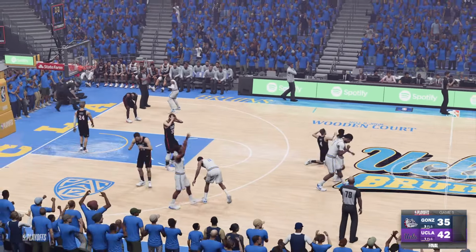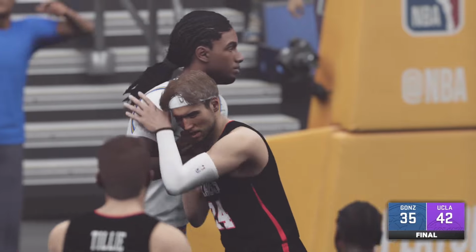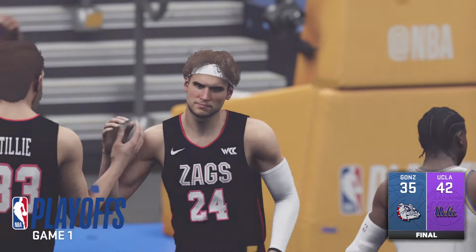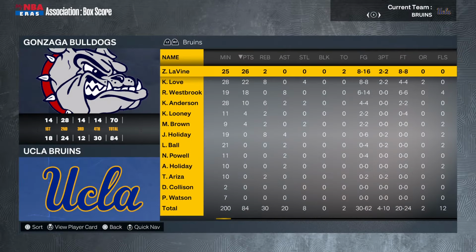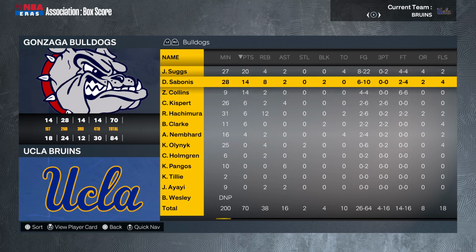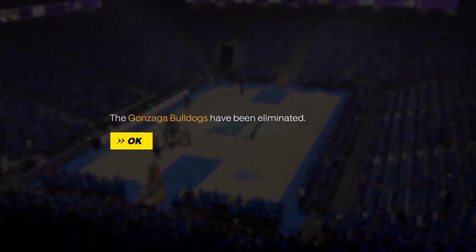UCLA wins by 7 after a back and forth first 3 quarters. UCLA pulls it out. And look at the stats. Levine, high score for UCLA, 26. Love with 22. And then Suggs, valiant effort, puts up 20. But Gonzaga goes home. They are eliminated.